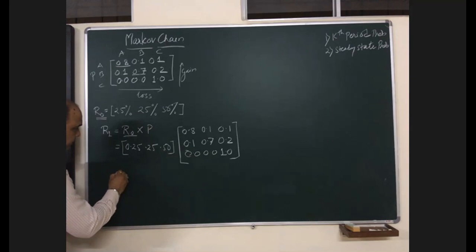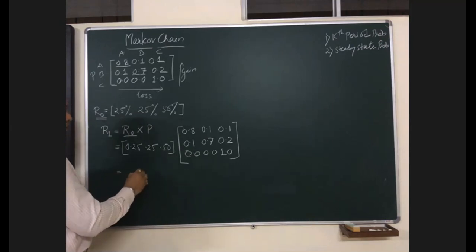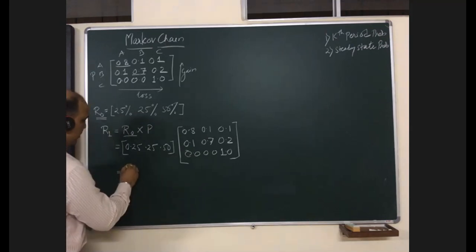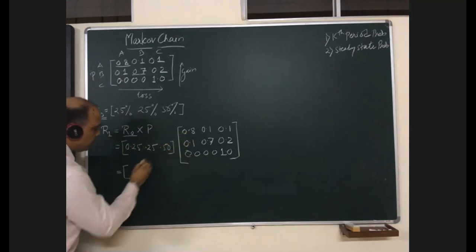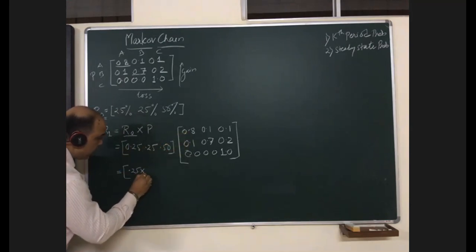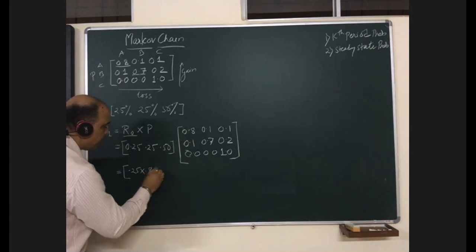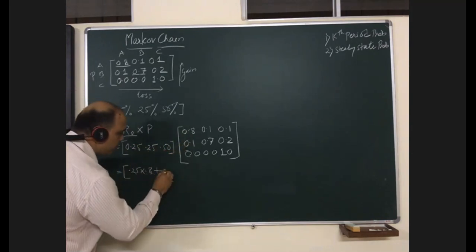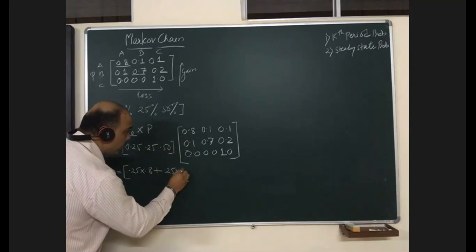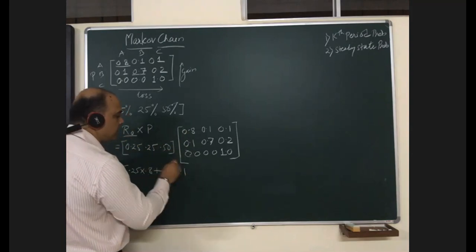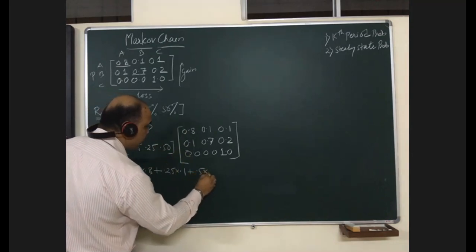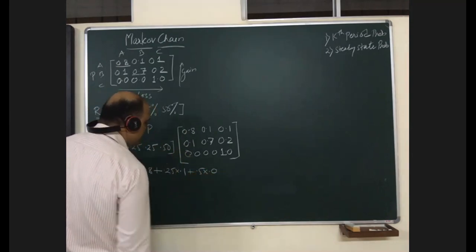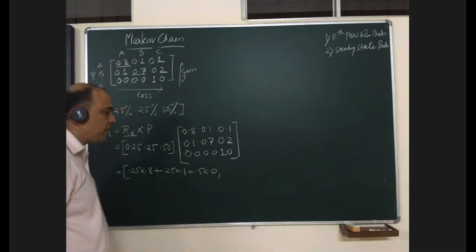Yes, sir. Yeah. Now, somebody with a calculator just help me out. I'll start writing the calculations. See now how to multiply the two matrices. It will be 0.25 into 0.8 plus 0.25 into 0.1 plus 0.5 into 0. I'll put a comma here.